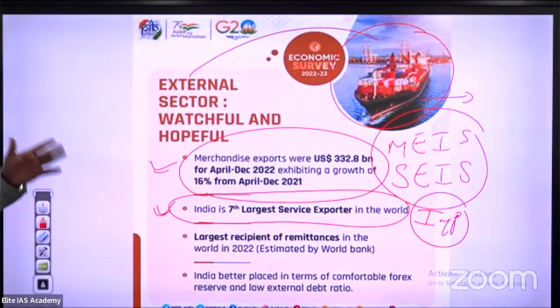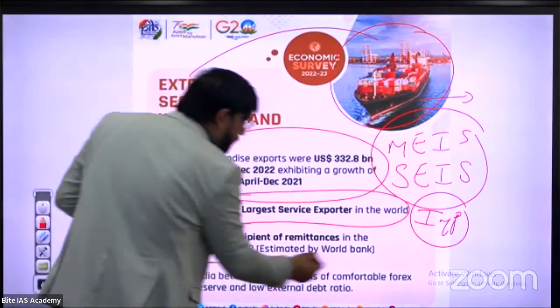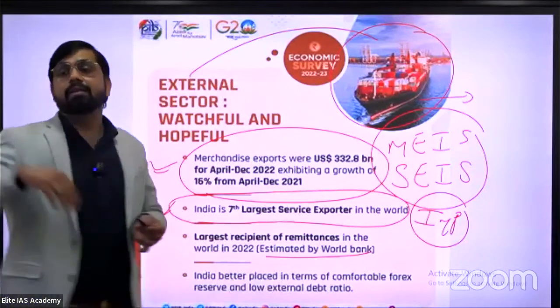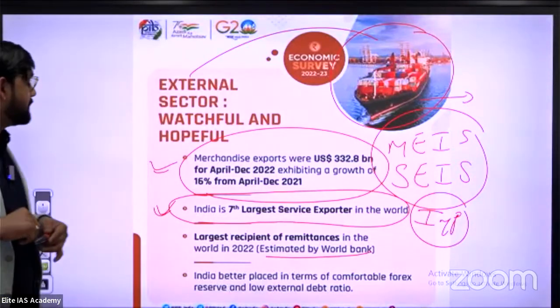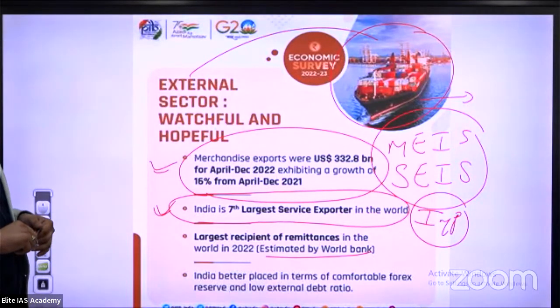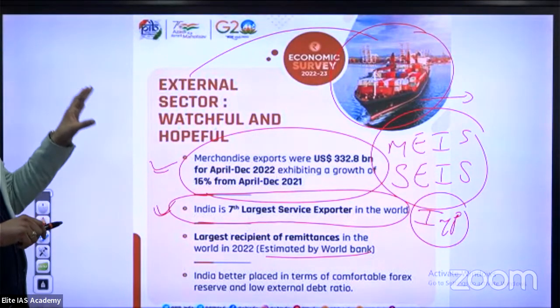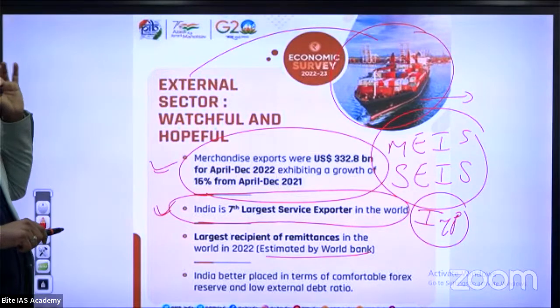India is the largest recipient of remittances in the world in 2022, as estimated by the World Bank. Remittances means money from other countries. The largest remittances are received by India. This is a good sign especially for the external sector policy, the external sector scheme for India.